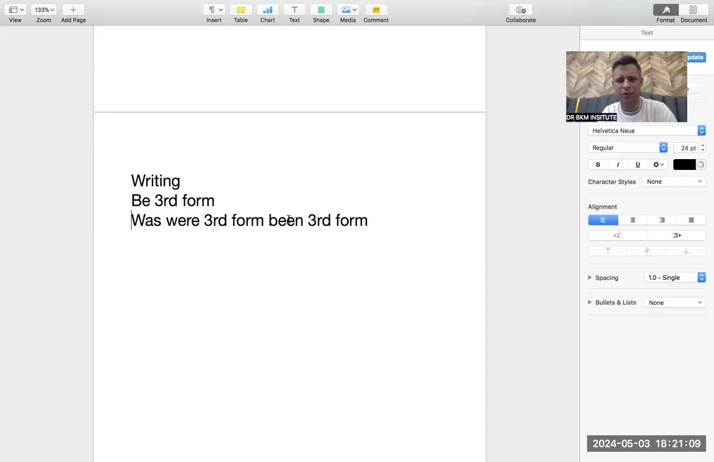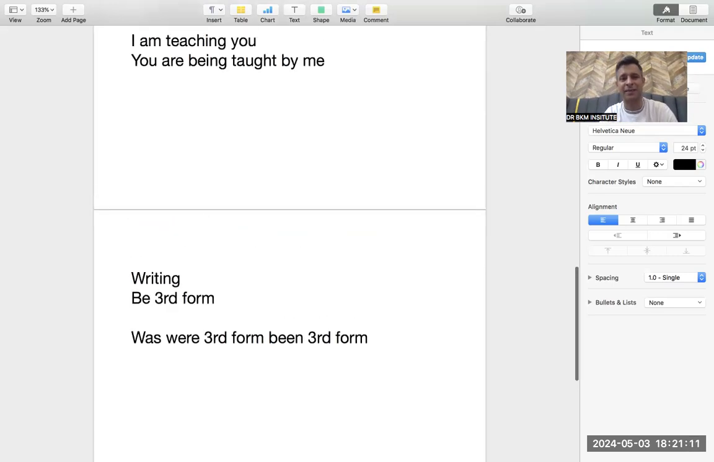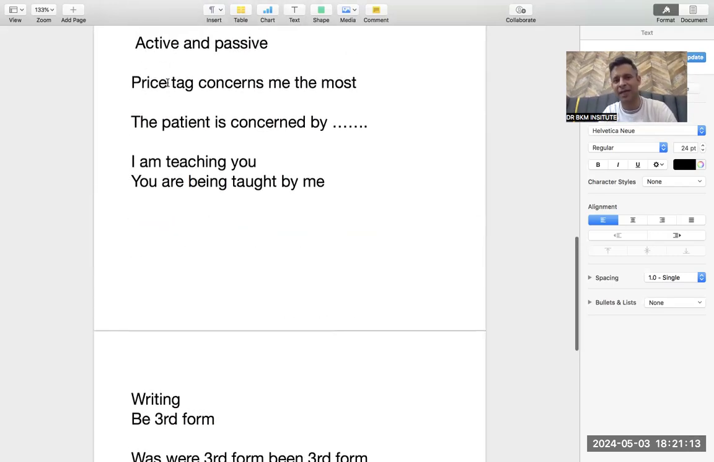Even in OET, we don't use it too much. But this was an example of "is" plus the third form. "Price tag concerns" in the first form was changed to "is concerned" in the third form. So I could tell it was a passive voice by my rule of B plus third form.